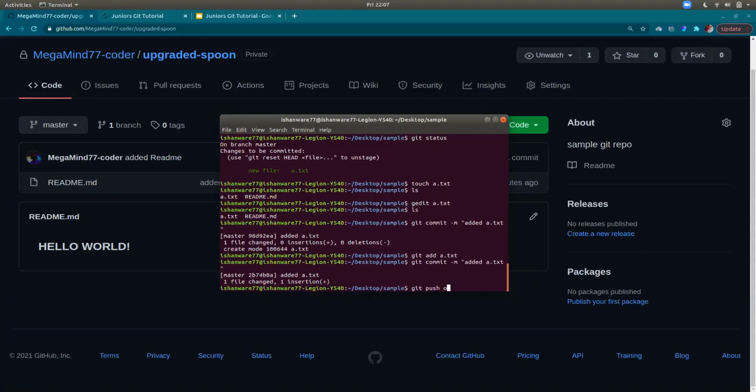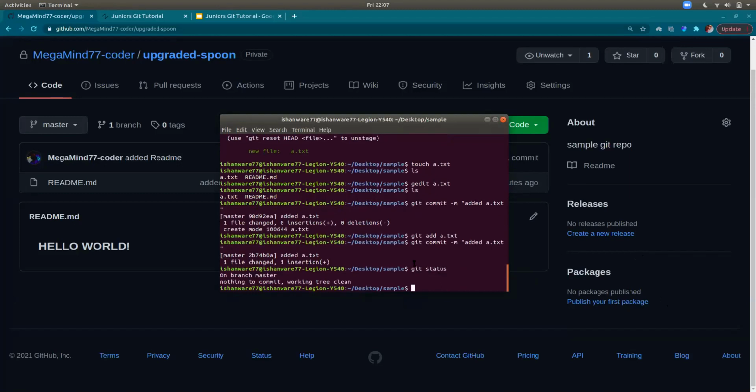Now again, when I say git status, it will say on branch master, nothing to commit, working tree clean. So I don't have any other changes on the files. So what I could do is just push it onto the repository.